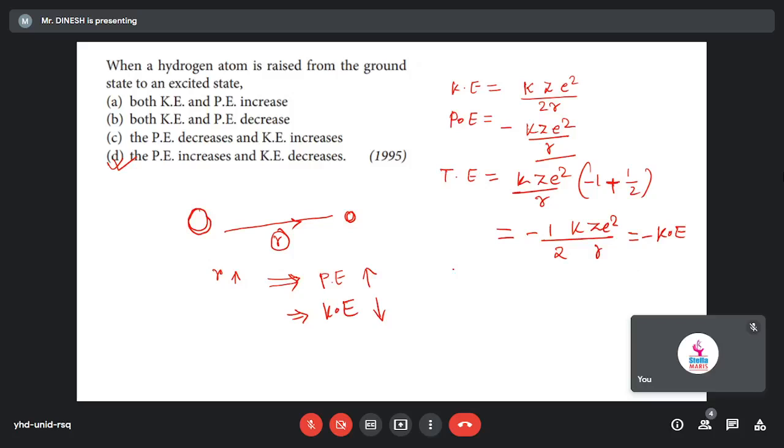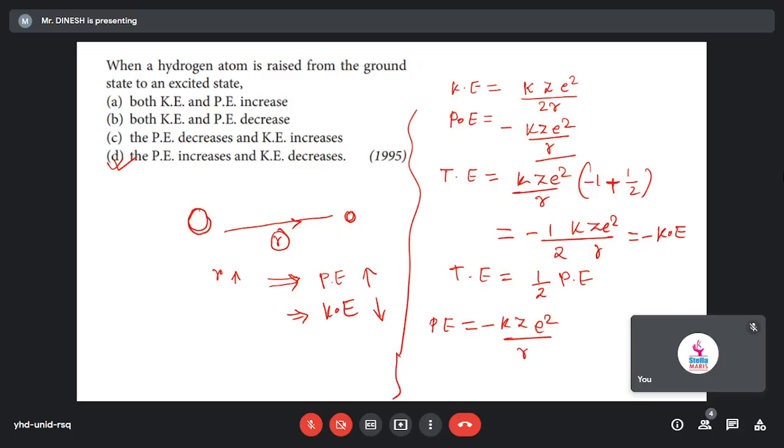And total energy is equal to half of what? Half of potential energy. So we have the total energy formula. But see the kinetic energy formula here. If radius is increased, one thing I told you theoretically, but here you can see mathematically also. Potential energy is equal to minus K Z square by r.